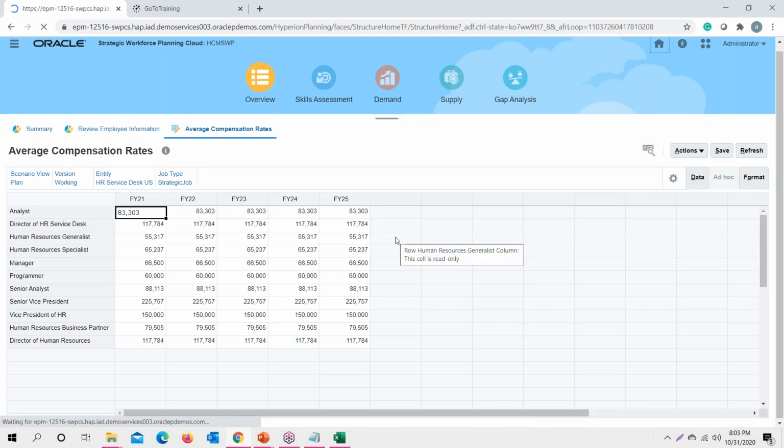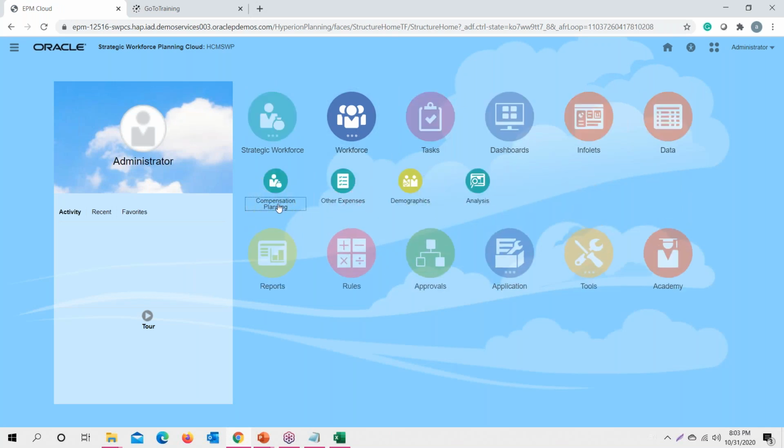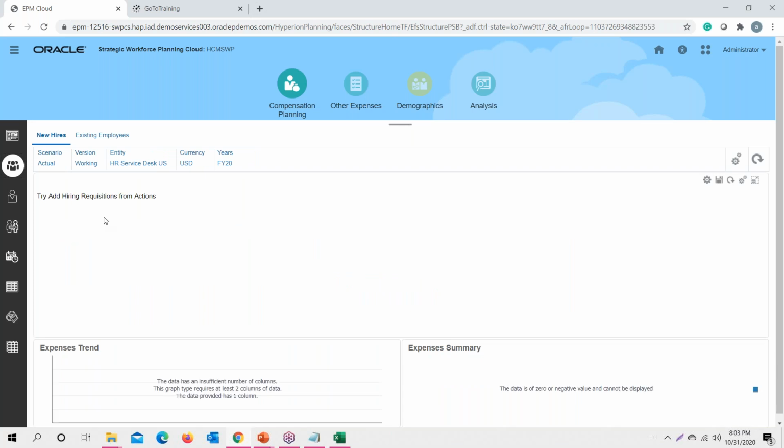Apart from that, in strategic workforce planning we can also manage our actual workforce planning, that is the compensation planning for all the employees, either new hiring or existing employees.